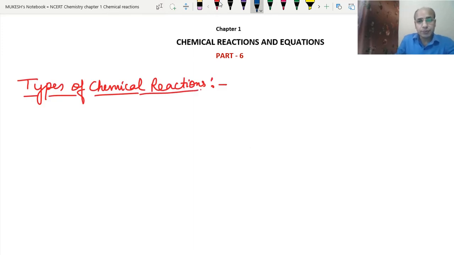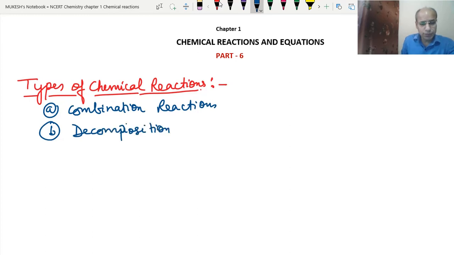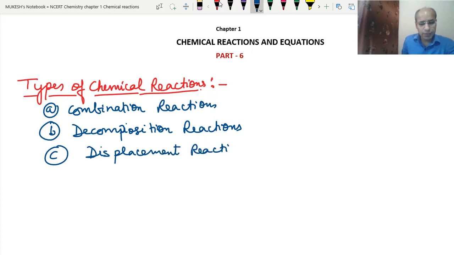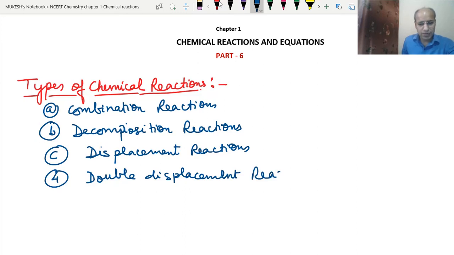The different types of chemical reactions are: A, combination reactions; then decomposition reactions; third, displacement reactions, or simple displacement reactions; then double displacement or double decomposition reactions; and lastly oxidation reduction reactions, which we can call redox reactions.